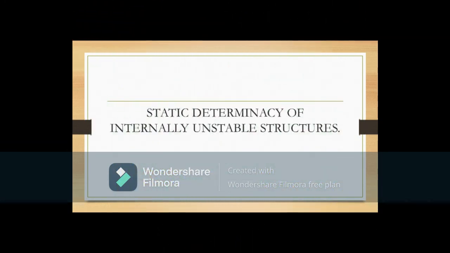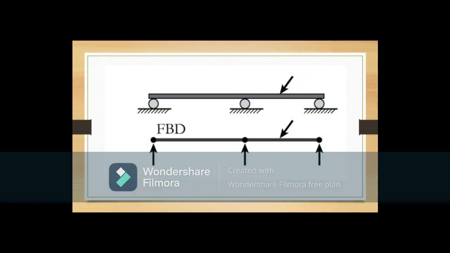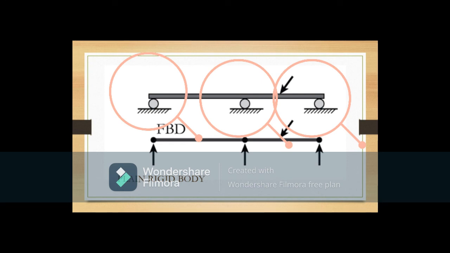So, tapos na natin i-define kung ano ang internally stable o rigid at internally unstable o non-rigid structures. Let us now proceed to static determinacy of internally unstable structures. Since ang plane na internally stable structure ay masasabi na ring plane rigid body, in order for it to be in equilibrium under a general system of coplanar loads, kailangan na supported ito ng at least tatlong reactions that satisfy the three equilibriums.